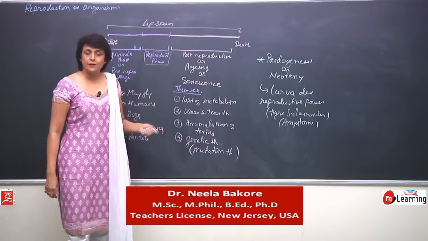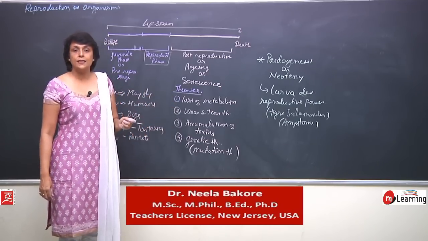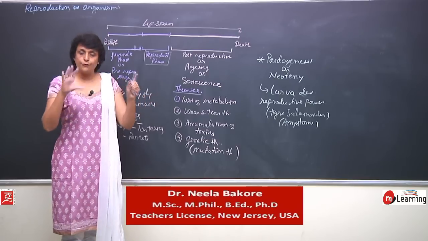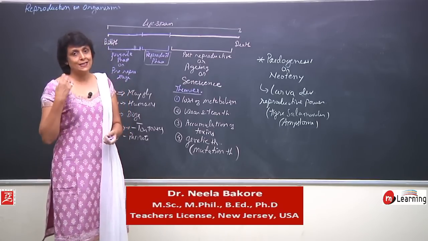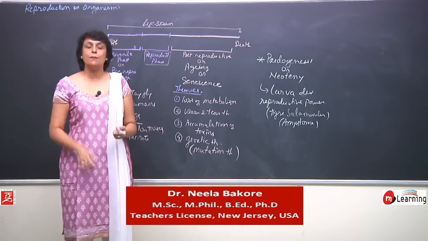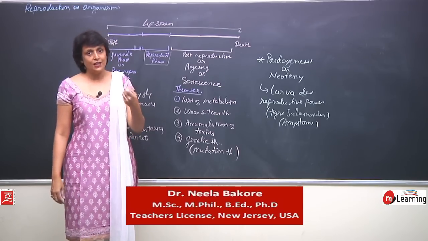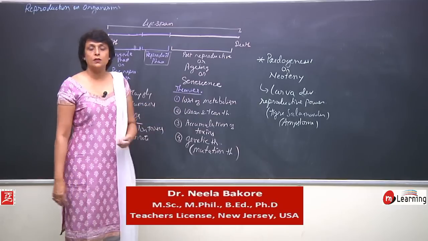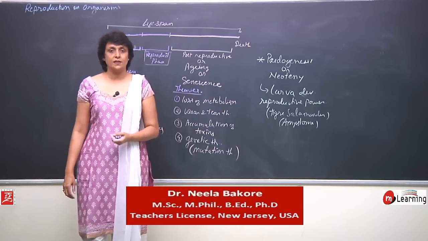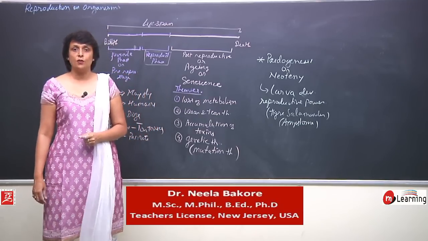So just go through everything, remember to write the examples, and always give your answers in a tabular or flow chart form, so that it is good to see and the examiner can easily understand and give you marks for that. Just revise it. I am sure this is going to help you understand this basic chapter of reproduction in organisms.